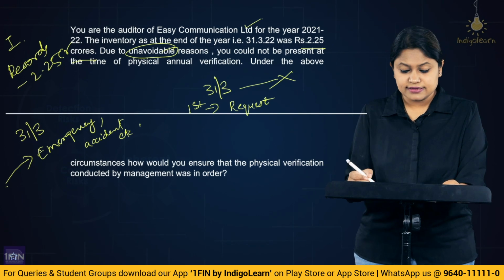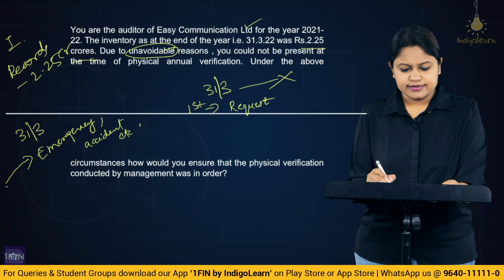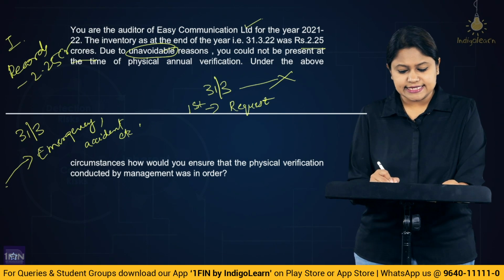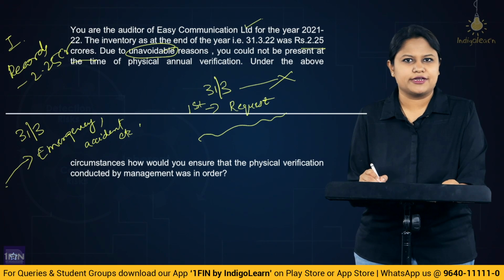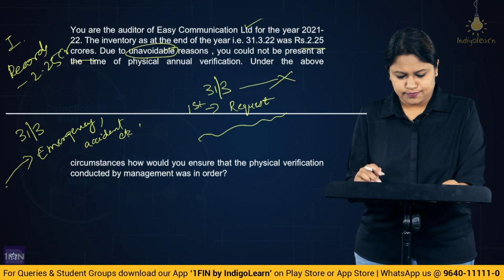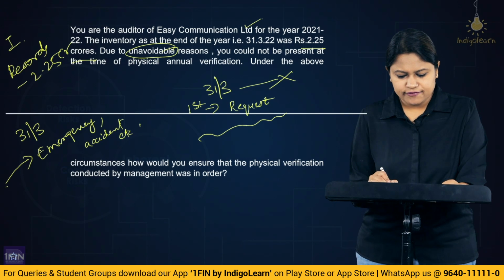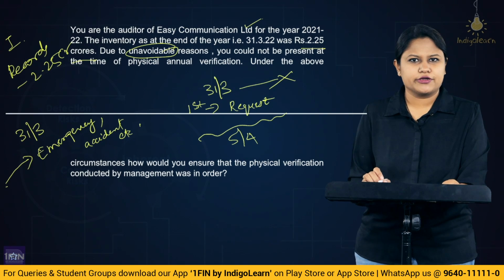You have to be present there. If that is not feasible, if the management does not listen, then check whether there is any other date in that tenure of audit where physical verification is going to be conducted by the management. Maybe the management has planned a physical verification again on maybe 5th of April. So present yourself at that particular time.